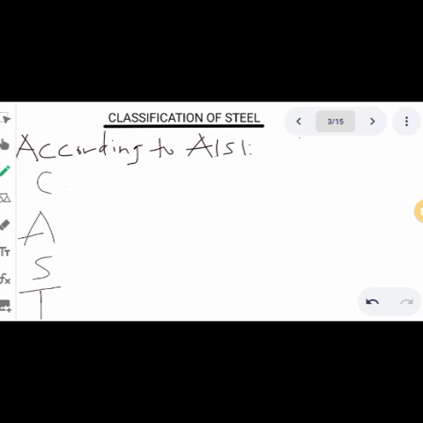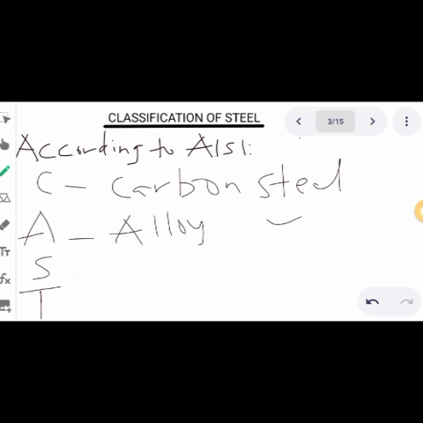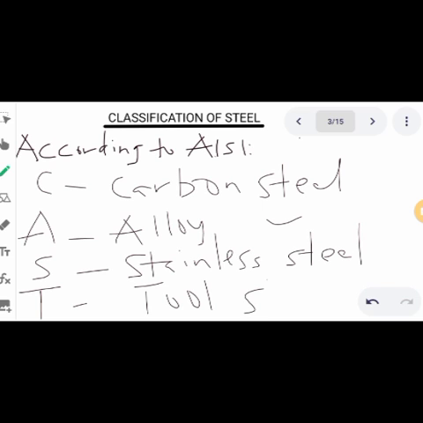C stands for carbon steel, A stands for alloy steel, S stands for stainless steel, and T is tool steel.